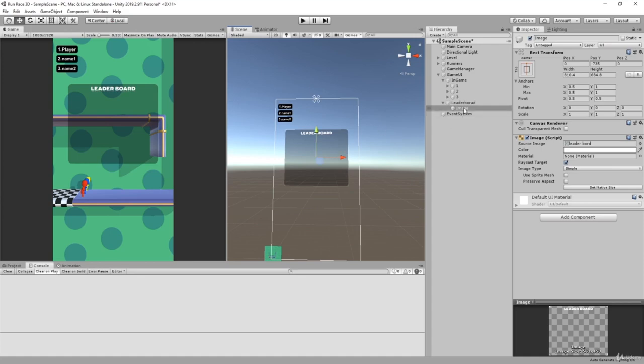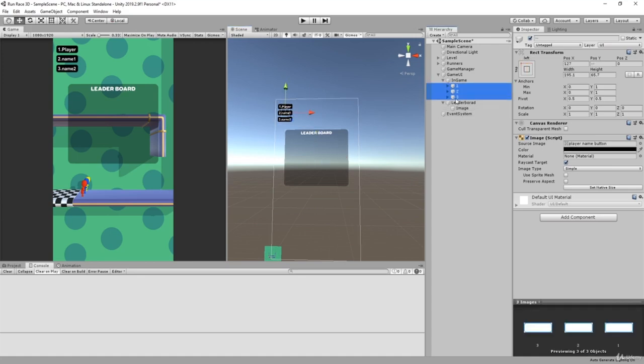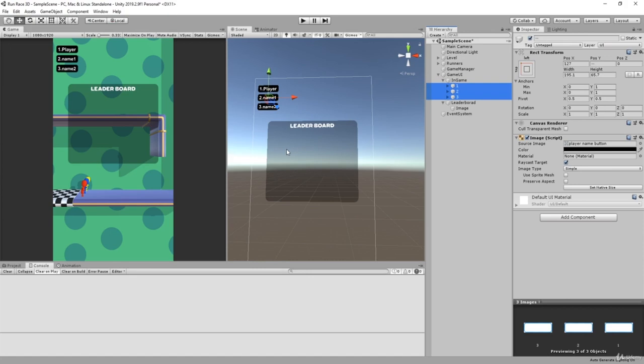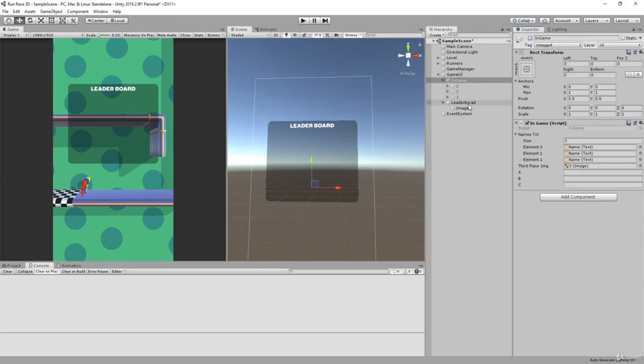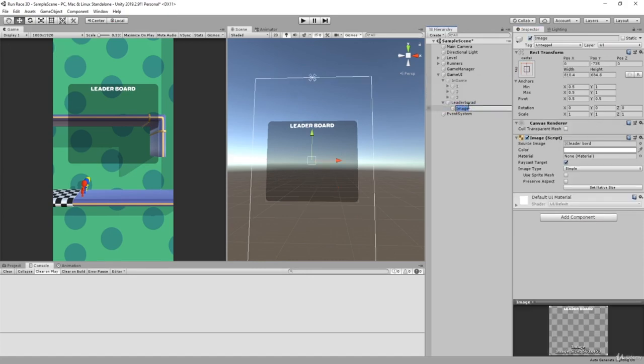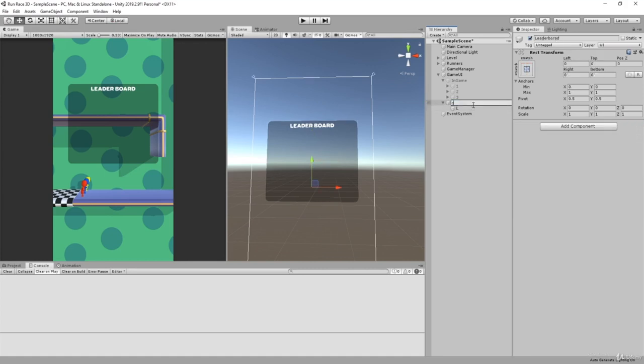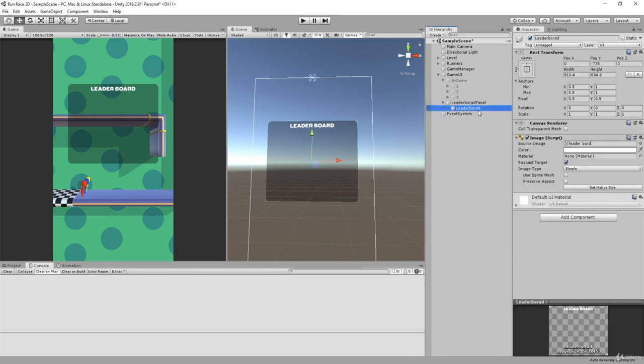Inside of our leaderboard, we're just going to have these three represent the leaderboard, because the leaderboard will be called out when our player dies or when it's the end. So this will be our leaderboard panel. This is our panel, and this over here is going to be the real deal, which will be our leaderboard.